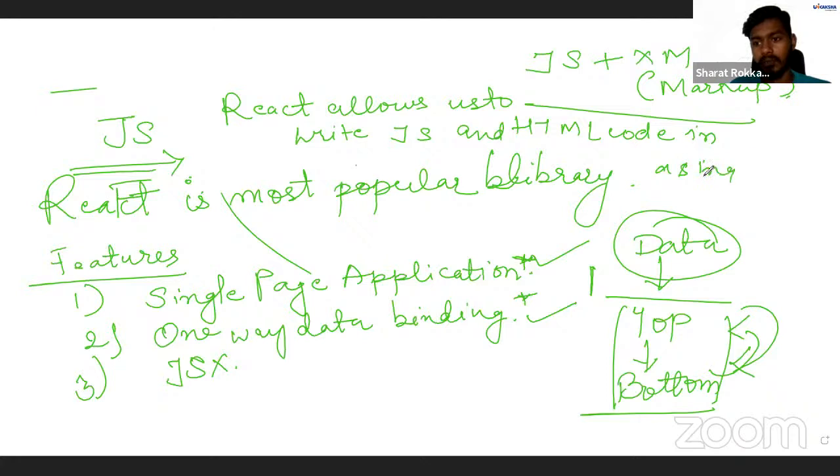Okay, so that is the beauty of React. It uses JavaScript and HTML. It has merged two languages and made a language of its own, which is JSX, which stands for JavaScript Extensible Markup Language. Okay, JSX, simply like that.